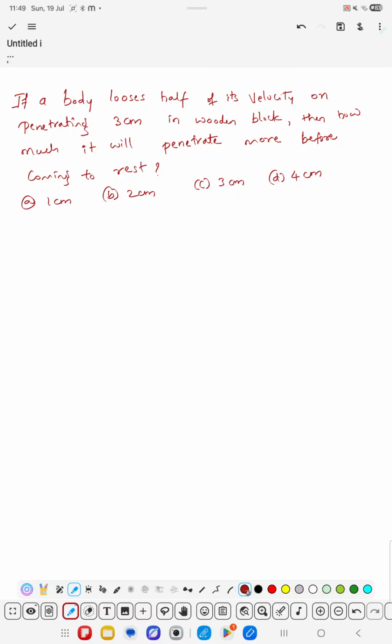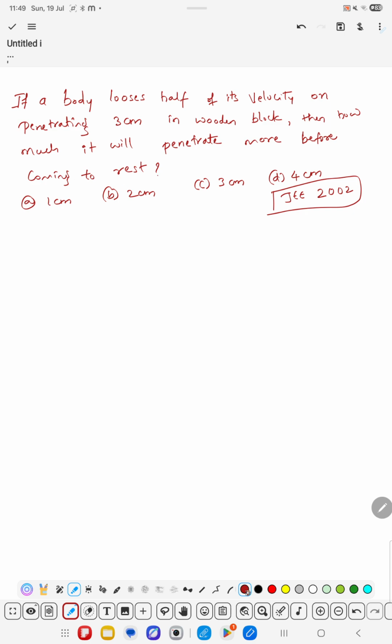This is a question which was asked in the year 2002 in the JEE exam. The problem statement is: if a body loses half of its initial velocity on penetrating 3 centimeters in a wooden block, then how much more will it penetrate before coming to rest?